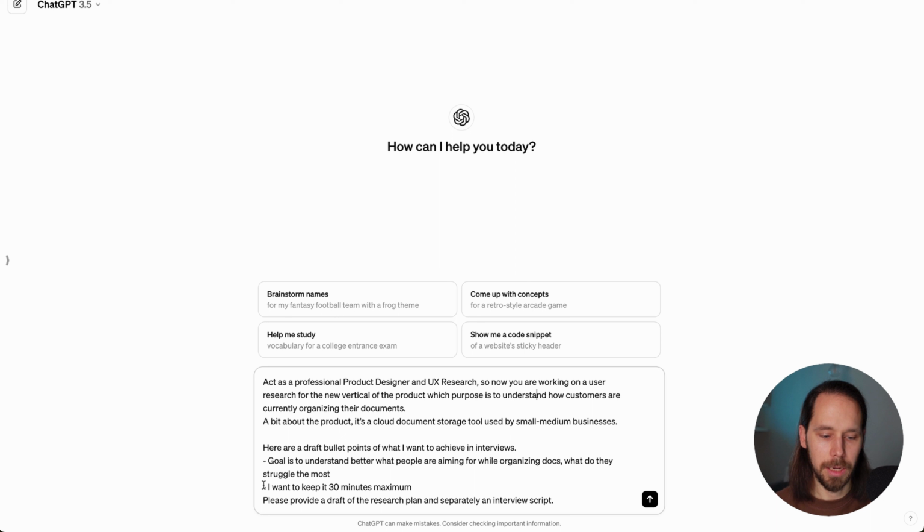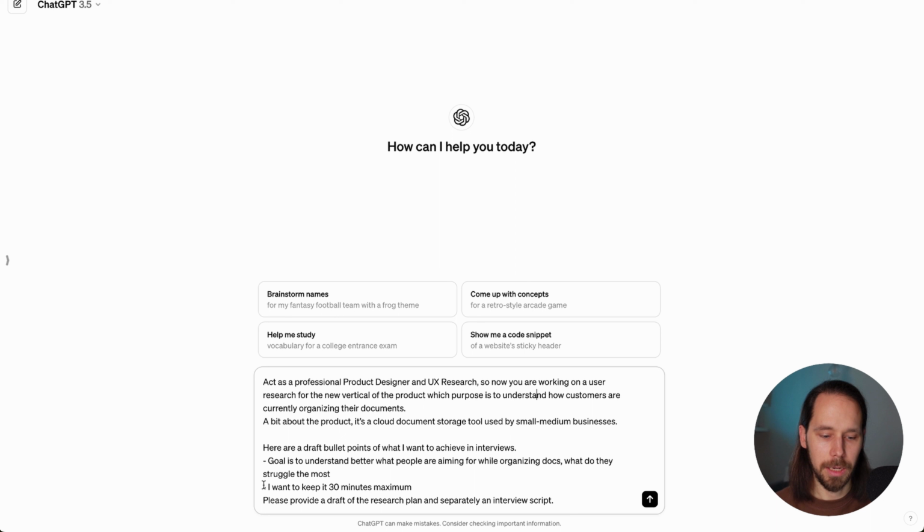I want, as a purpose, to understand how customers are organizing documents in a product, adding details that this is a kind of cloud document storage tool used by small and medium businesses. For sure, the more context we can add here, the better and more precise the results. And I add a couple of points on what I want to achieve as a part of this study.